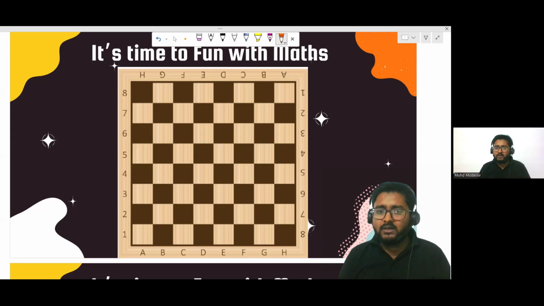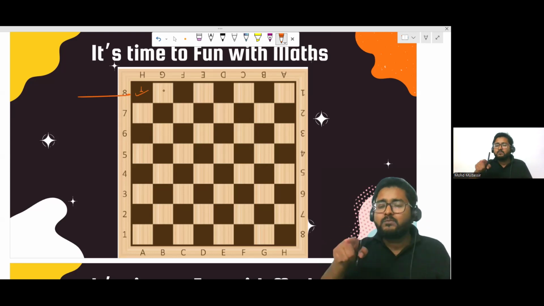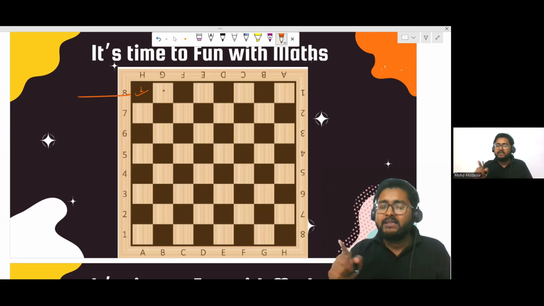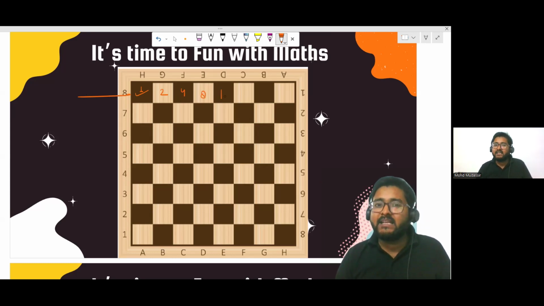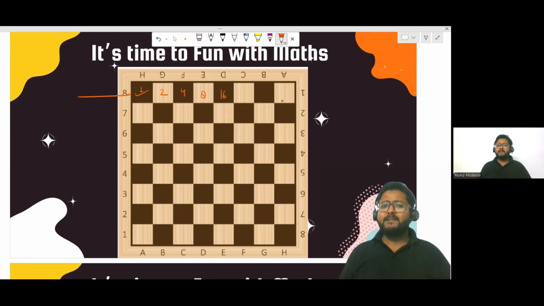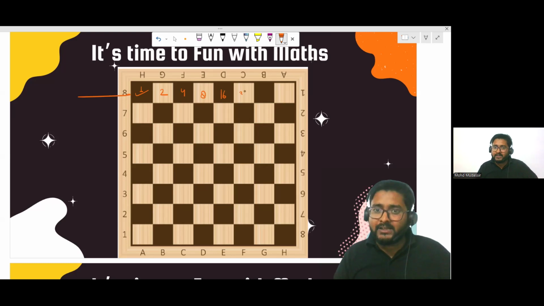You have to start from anywhere. You can start from the top side. You can start from here. So what you have to do is put one rice here, and in the next block you have to double it every time. First you took one rice, then you take double of it, which is 2, and then double of it, which is 4, then double of it, which is 8, then double of it, which is 16, and you have to keep doing this. Just do it, everyone. What will be the next? 32. So if it is 32, you have to put 32 rice here.